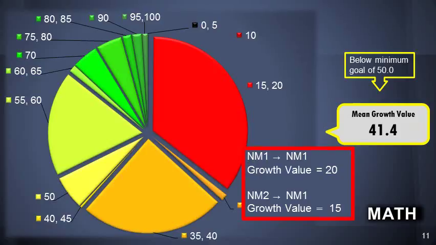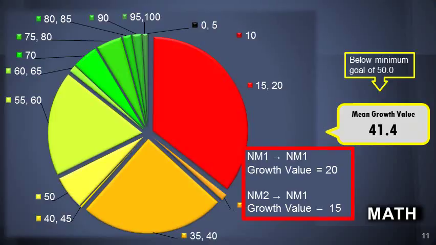Now the reason students starting at a not met 1 and staying at a not met 1 receive a 20 is because they didn't have anywhere to fall, but they also didn't fall anywhere, and it's kind of hard to explain.